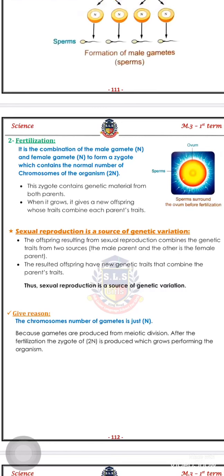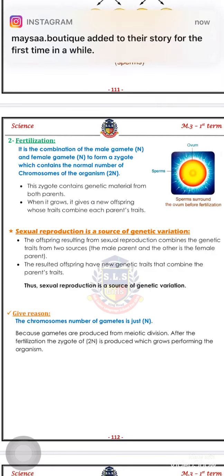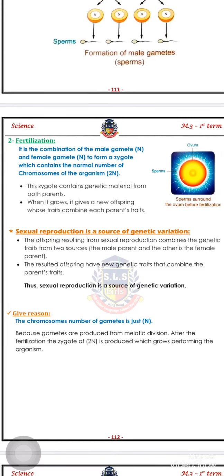The number of chromosomes in gametes is just n because gametes are produced from meiotic division. After fertilization, the zygote of 2n is produced, which grows, forming the organism. So gametes are produced from meiotic division, which means a reduction of the number of chromosomes. So the gametes contain 1n. After fertilization, the zygote of 2n chromosomes is produced.